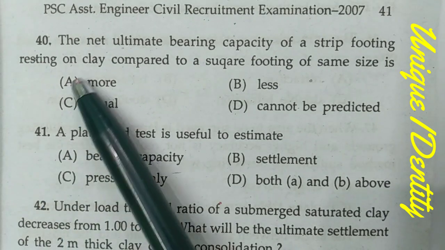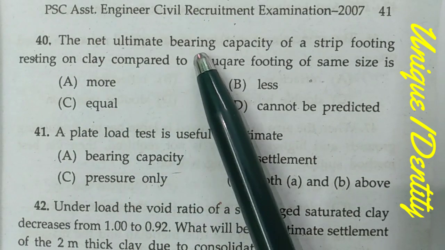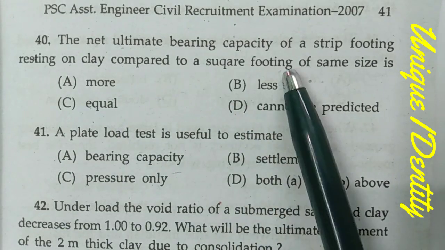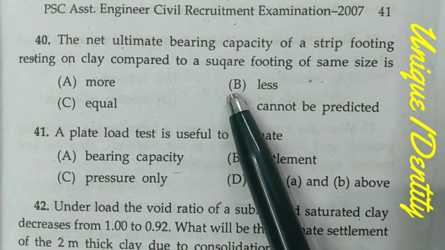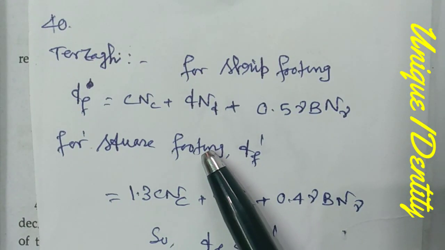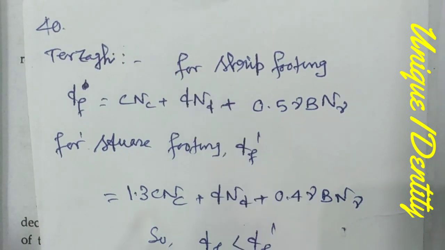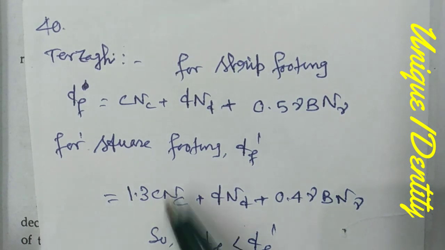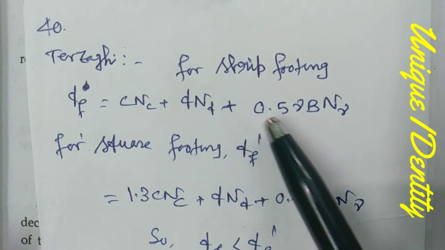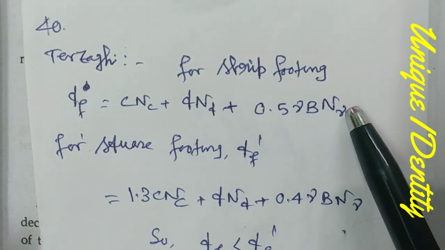Start from question number 40. The net ultimate bearing capacity of a strip footing resting on clay, compared to a square footing of the same size, is... Now we know that as per Terzaghi's analysis, the net ultimate bearing capacity of strip footing on clay, Qf, equals C Nc plus q Nq plus 0.5 gamma B N gamma.